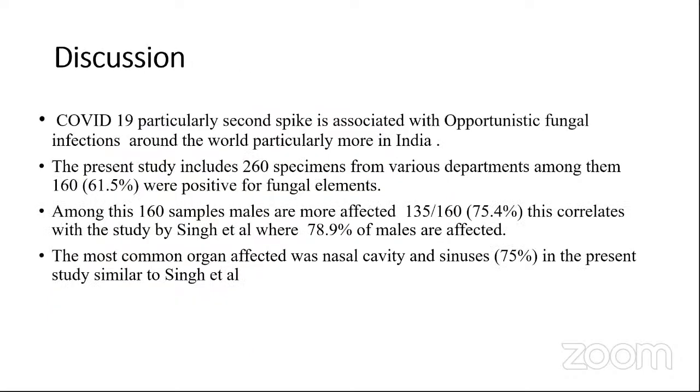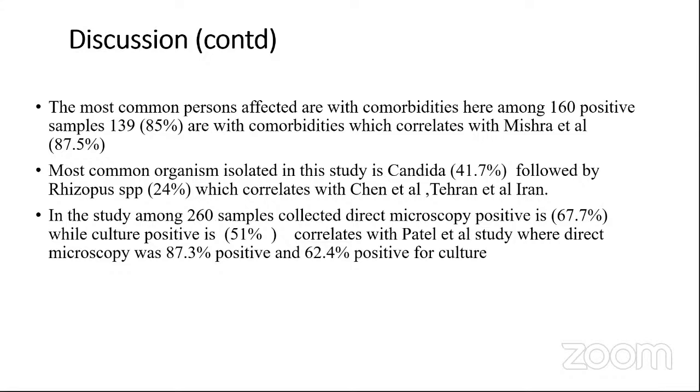Coming to the discussion part, COVID-19, particularly the second spike, is associated with opportunistic fungal infections around the world, particularly more in India. The present study includes 260 specimens from various departments. Among them, 61.5% were positive for fungal elements. Among these 160 samples, males are more affected, that is 135 of 160, which corresponds to 75.4%. This correlates with the study by Singh et al., where 78.9% of the males are affected. The most common organ affected was the nasal cavity and the sinuses, which is 75% in the present study, similar to Singh et al. The most commonly affected persons are those with comorbidities. Here, among 160 positive samples, 139, that is 85%, are with comorbidities, which correlates with the Mishra et al. study, in which 87.5% are positive.